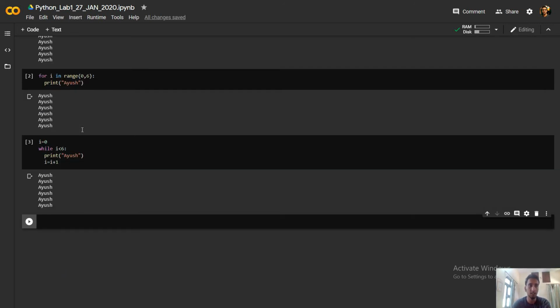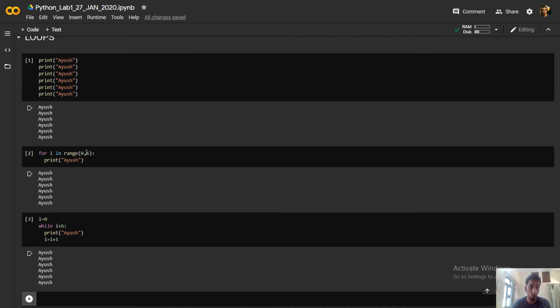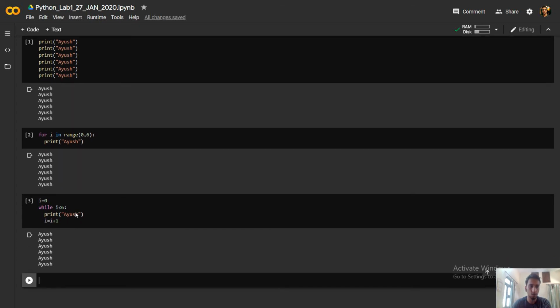So the same thing can be done in different ways, but the more efficient way, I think, is using a for loop here. You can use a while loop also, but these are used in different conditions. When you know where to start and where to stop, you can use a for loop. When you don't know what the end condition will be, you just know when to end but not exactly how many iterations you need, in that case you can use a while statement. When you exactly know how many iterations you need, you can use a for loop.